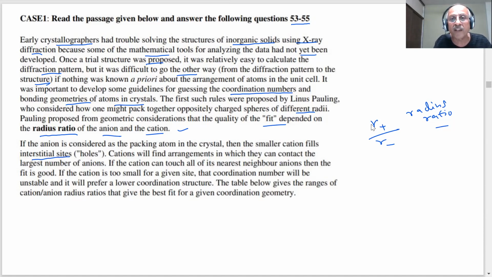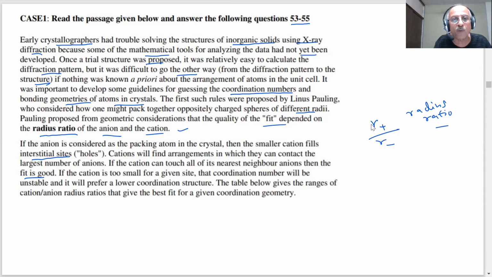Cations will find an arrangement in which they can contact the largest number of anions. Every packing is a closed packing. Student, in a closed packing, what happens? The particles should be packing as closely as possible, or in other words, the arrangement should be such that the cation should try to touch the maximum number of anions. That will be a closed packing. If cations can touch all of their nearest neighbor anions, then it fits well, then it is a good packing, and that is a lower energy state.